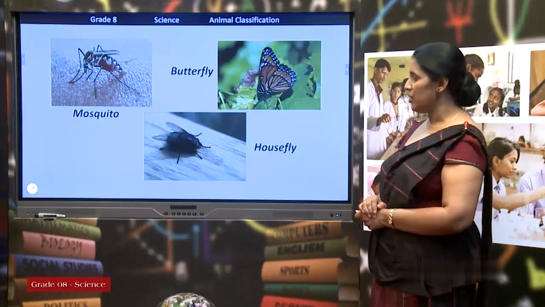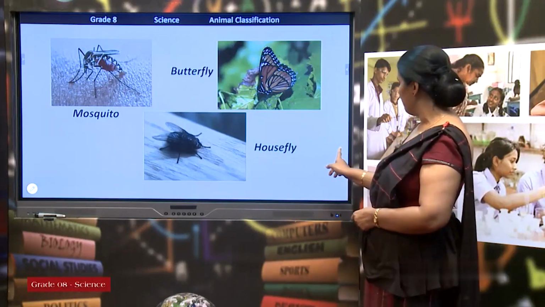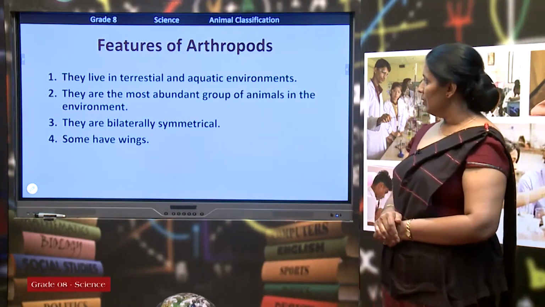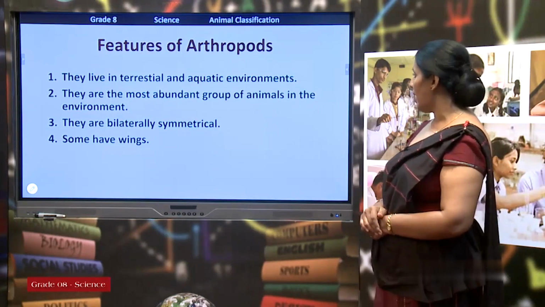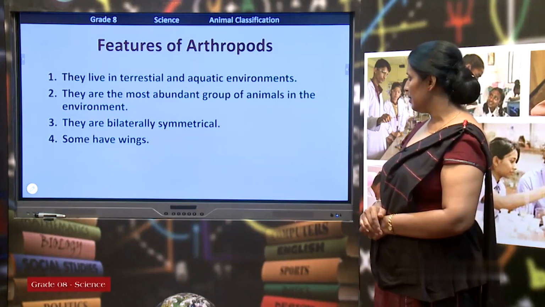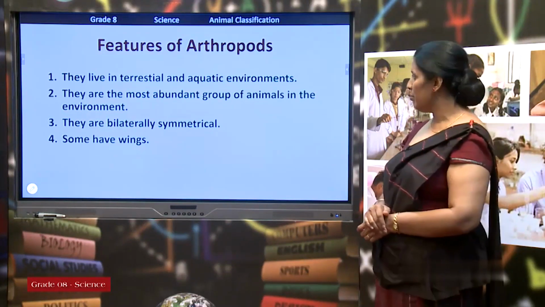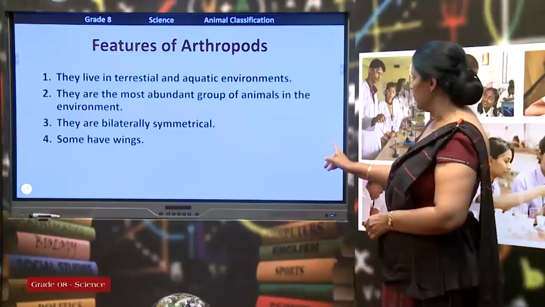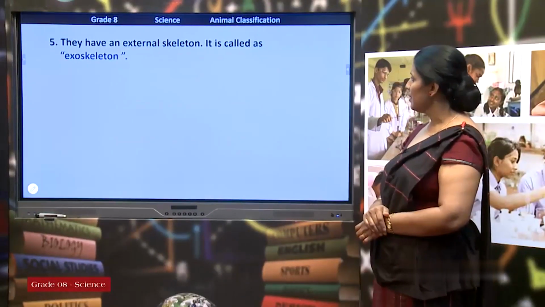What are the special features of Arthropoda? They live in terrestrial and aquatic environments. They are the most abundant group of animals in the environment. They are bilaterally symmetrical. Some arthropods have wings. It means they are insects. What are the other features?